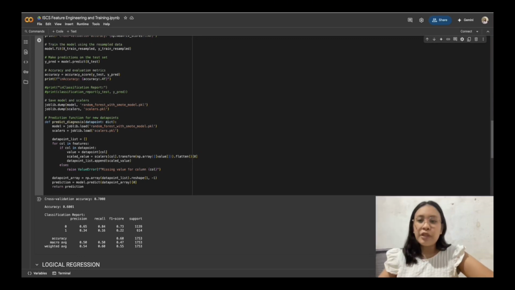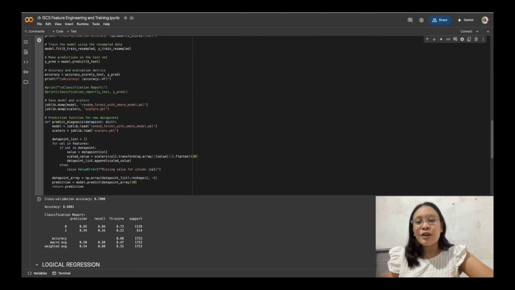Upon using the random forest classifier, it results in a cross-validation accuracy of 0.7808, and the test accuracy is 0.6001. While this is not as high as expected, it is still validated, and it is very hard to test the accuracy given that the data that we have is skewed. So with this, accuracy is not good, but it works. The data prediction works.